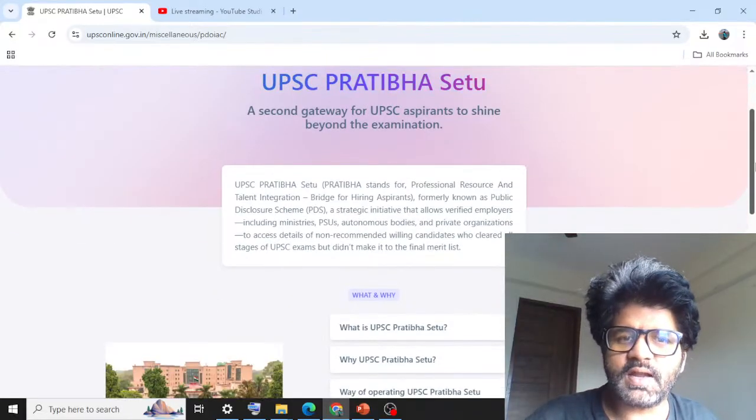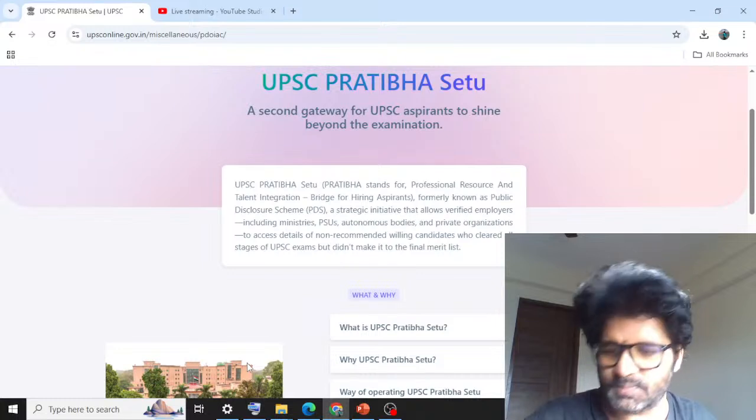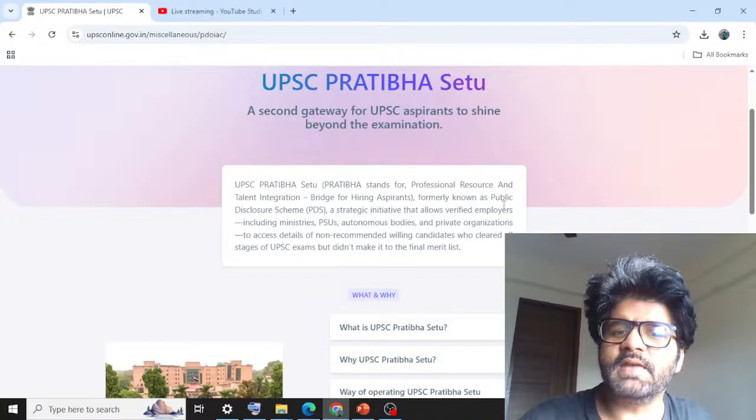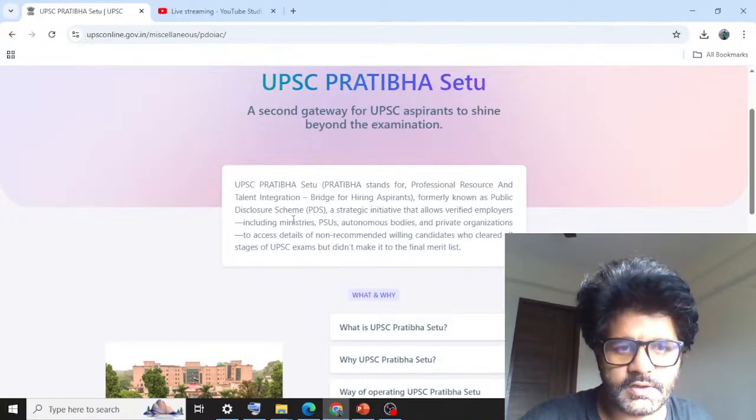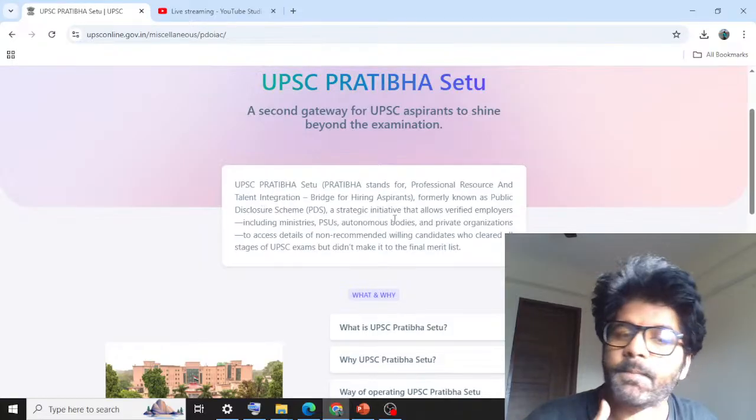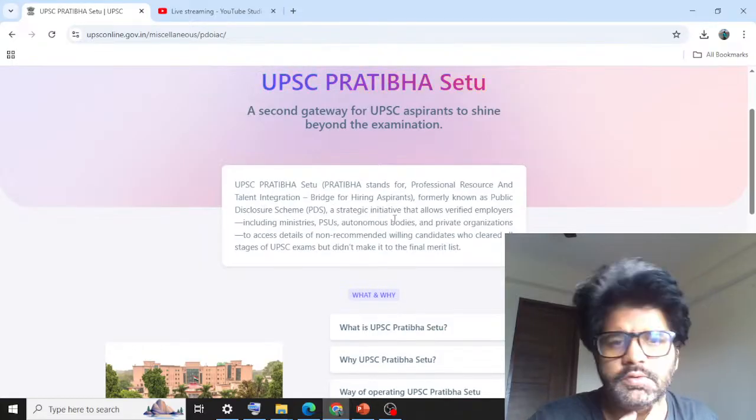And it's not like UPSC Pratibha Setu is something very unique, it was there. The name was different. It was named the Public Disclosure Scheme, PDS. Now it is Pratibha, Professional Resource and Talent Integration Bridge for Hiring Aspirants. So do remember the full form.